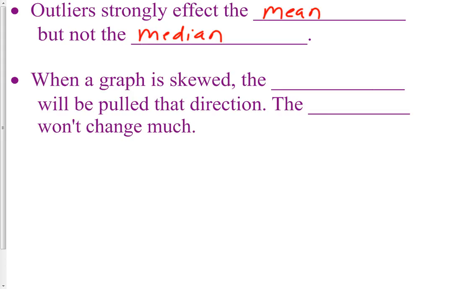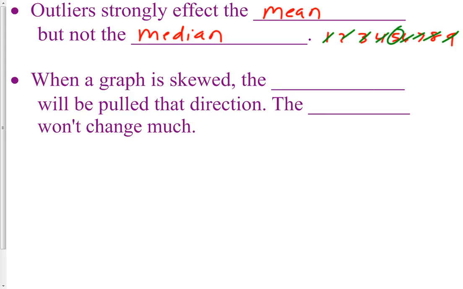If you think about it this way, if we have 9 data entries, 1, 2, 3, 4, 5, 6, 7, 8, 9, the median isn't very strongly affected by outliers, because it doesn't matter how high this number is or how low this number is. They just get crossed off, and number 5 is the median.